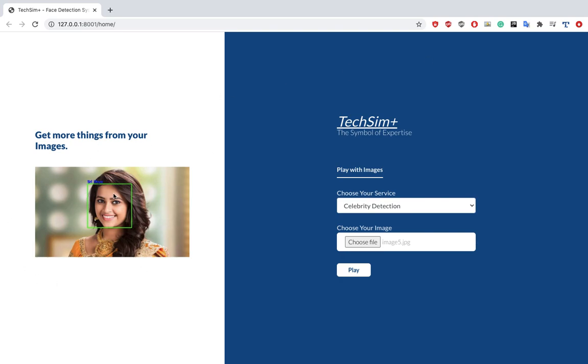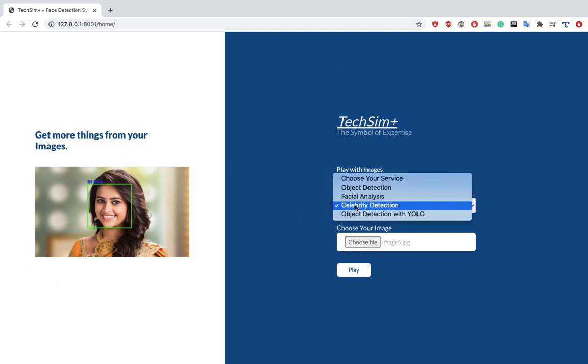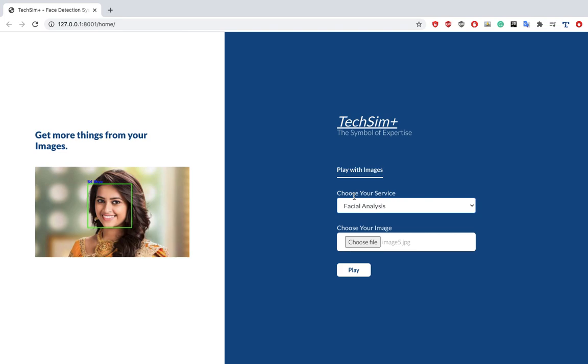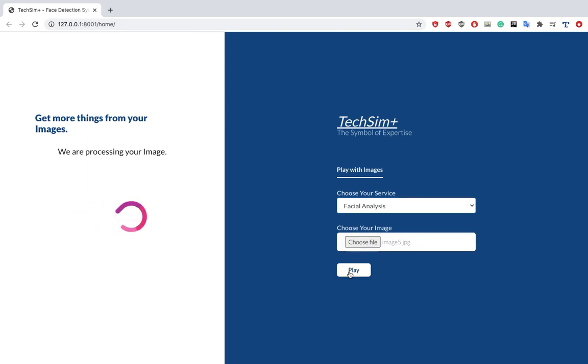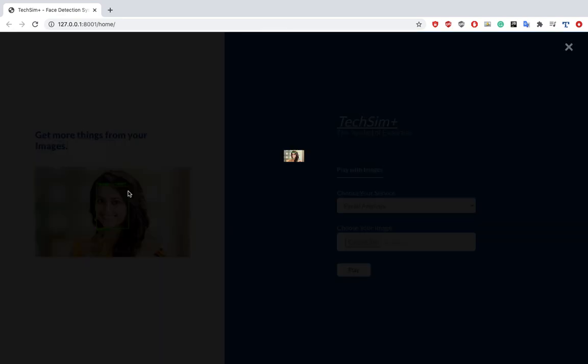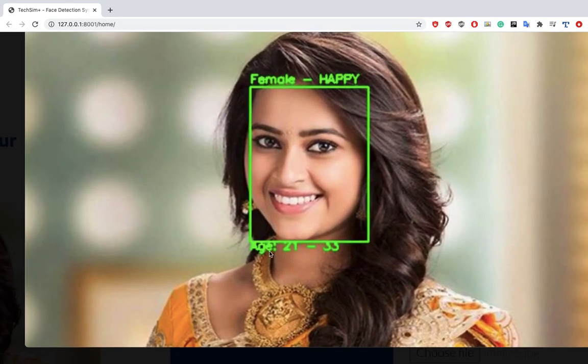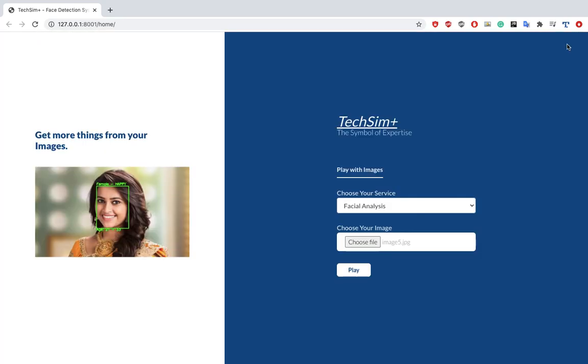Suppose for the same image, I'm expecting my machine to perform facial analysis. How can we do this? I choose the service facial analysis and click on play. The image is not going to change, and now as you can see, you are getting three things. First, the age, 21 to 33. You're getting the gender, female, and you're getting the emotion also, whether happy, calm or angry, and all these things, right?